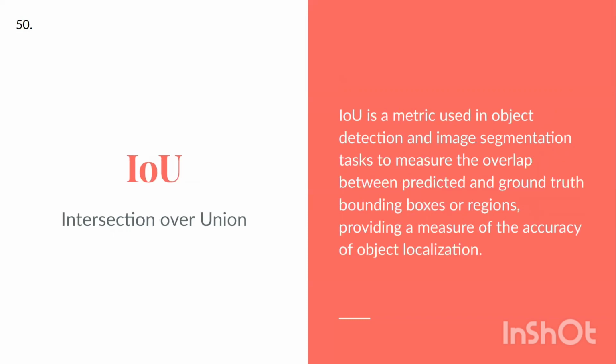IOU, intersection over union. IOU is a metric used in object detection and image segmentation tasks to measure the overlap between predicted and ground truth bounding boxes or regions, providing a measure of the accuracy of object localization.